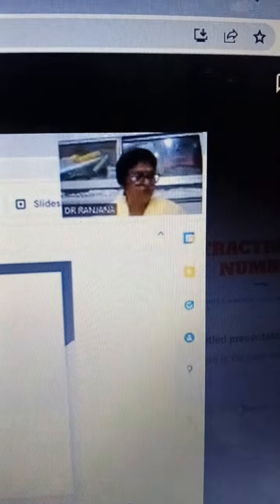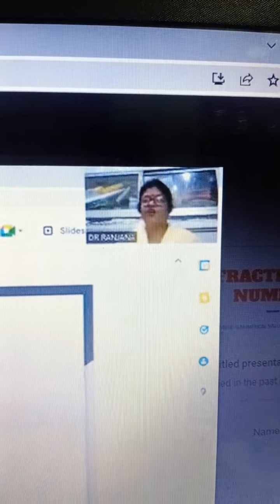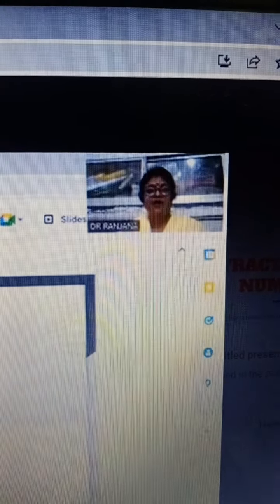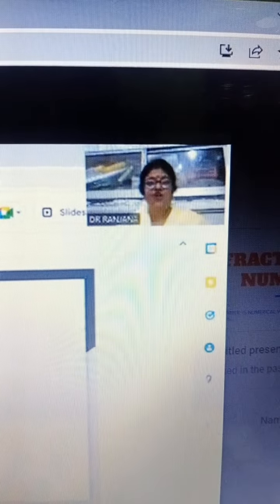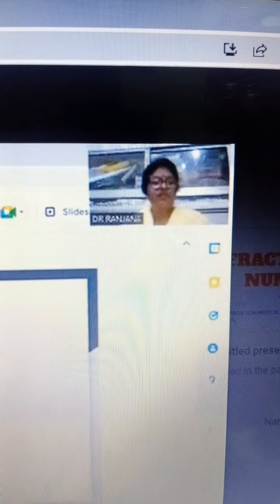So now their problem has been solved. That means there is the presence of neutrons also in every atom: electron, proton and neutron. And clearly neutron does not have any charge, but it has 1 unit mass.